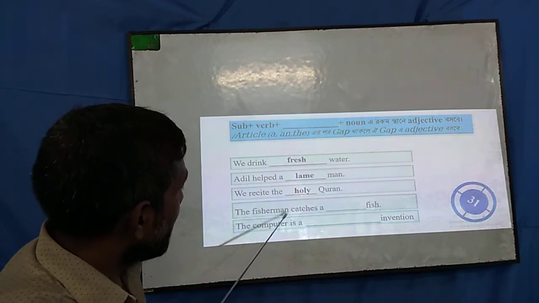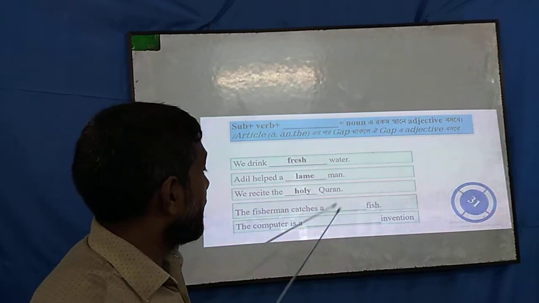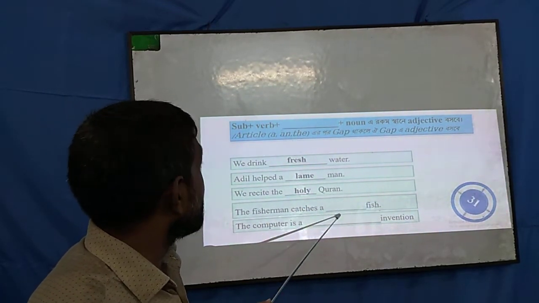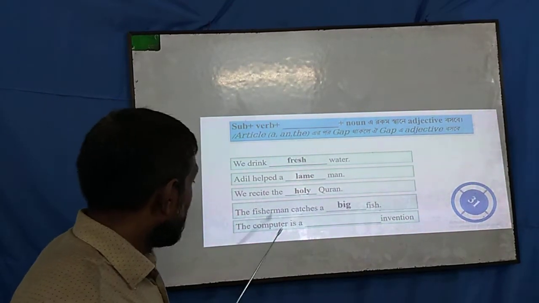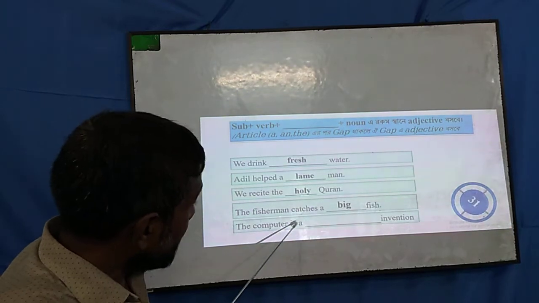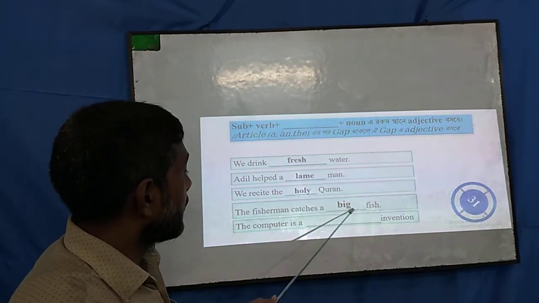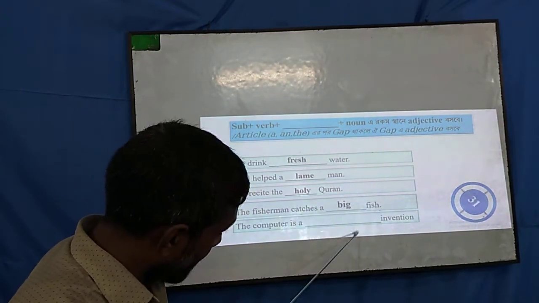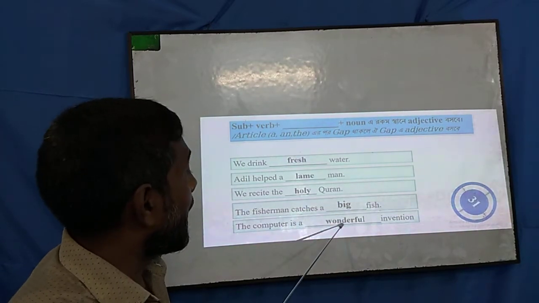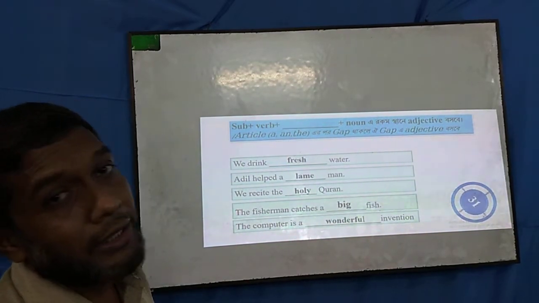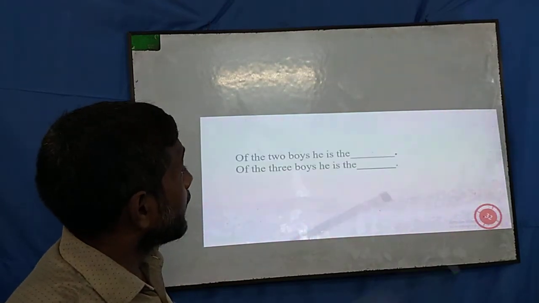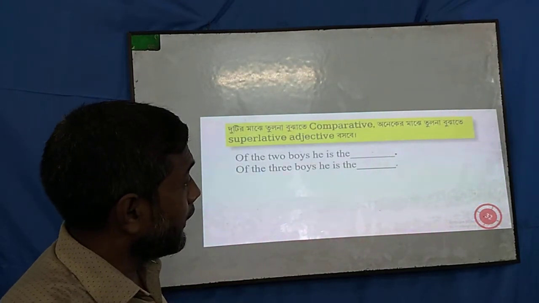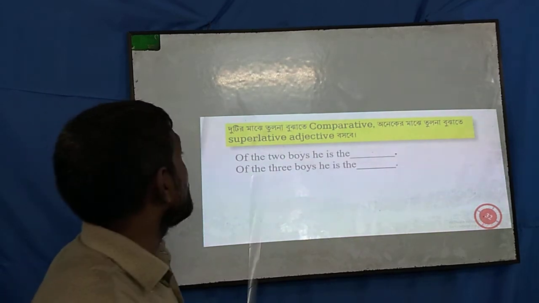The fisherman catches a dash fish. Again we have to use an adjective here: catches a big fish. The computer is a dash invention. This is also a place for an adjective: the computer is a wonderful invention. So this was rule number 31. Dear students, now we will enter into rule number 32.